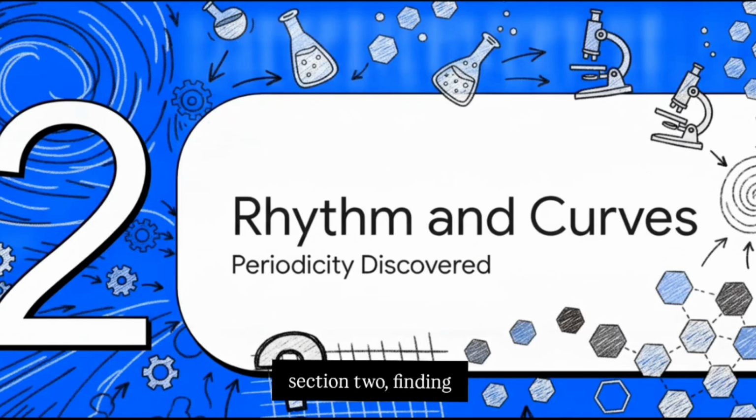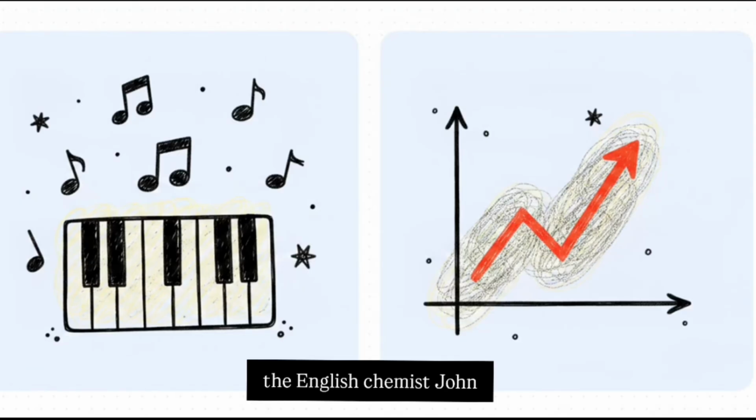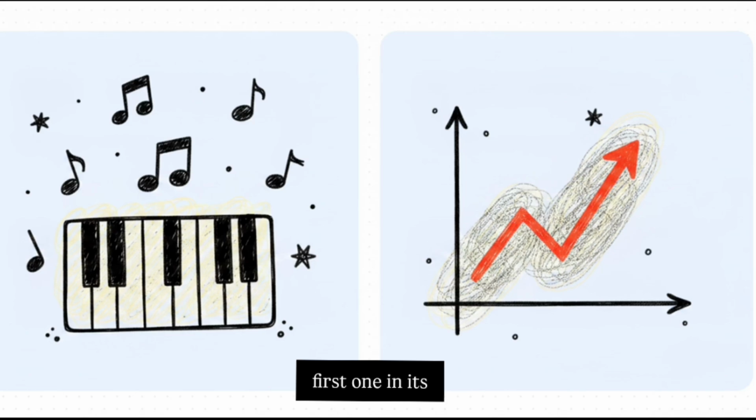Moving right along to Section 2, Finding Rhythm and Curves. Fast forward to 1864, a period of really rapid discovery where two different scientists were working on the exact same puzzle from totally different angles. On one side, we have the English chemist John Newlands. He took the 62 elements known at the time, arranged them by increasing atomic mass, and he found a repeating rhythm. He proposed the rule of 8, basically noting that every eighth element closely resembled the first one in its properties, kind of like octaves on a piano.